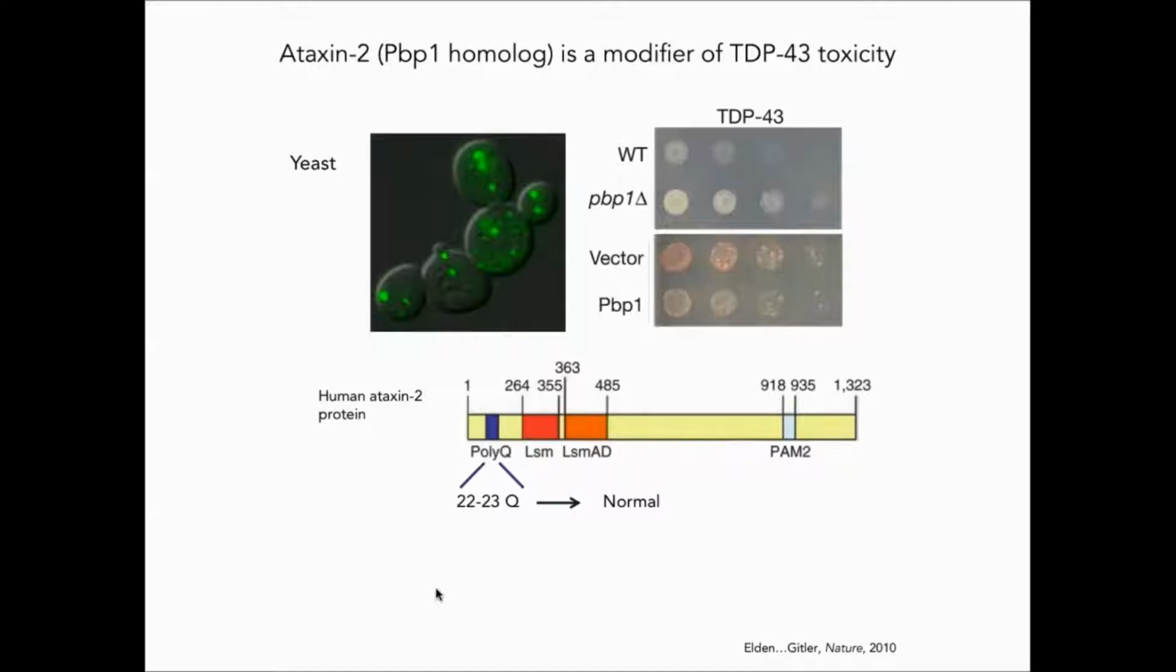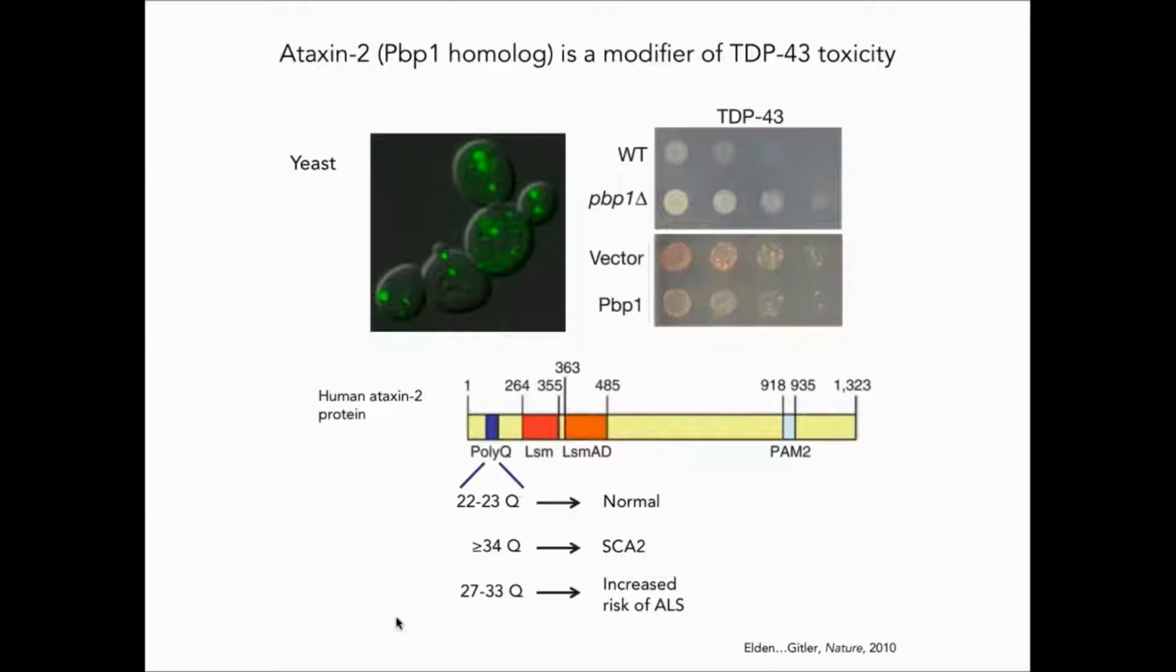And like TDP-43, Ataxin 2 is also an RNA binding protein. It interacts extensively with poly-A binding protein, and it has a poly-Q region that's usually about 22 glutamines long. And this was a particularly interesting hit in the yeast screens because expansions to more than 34 glutamines can cause a different neurodegenerative disease called spinocerebellar ataxia type 2. This is where Purkinje neurons in the cerebellum die.